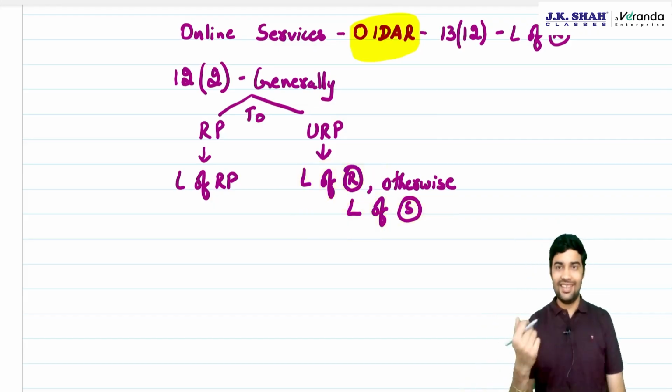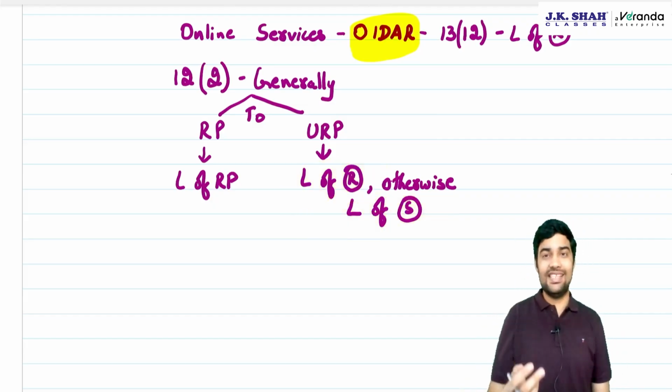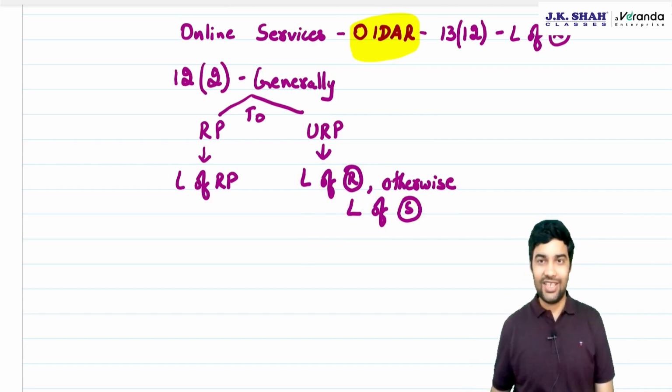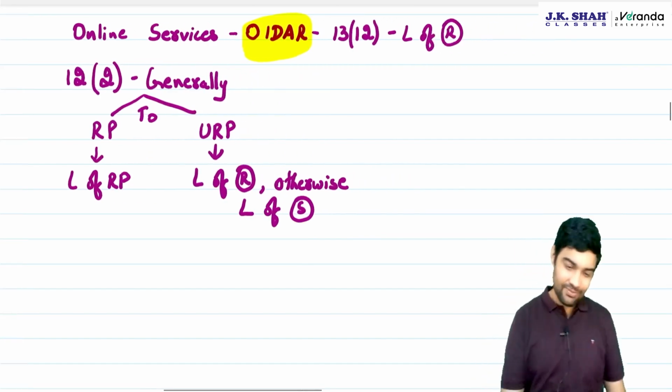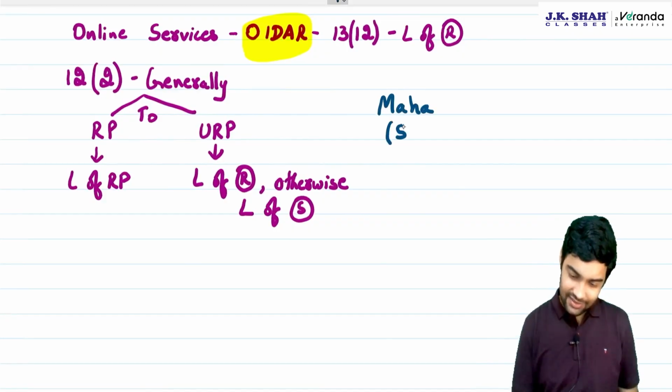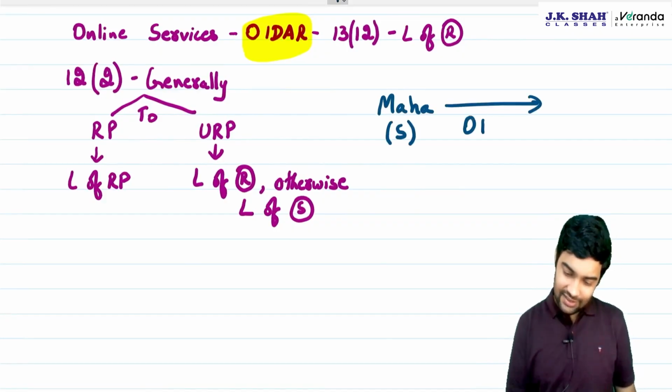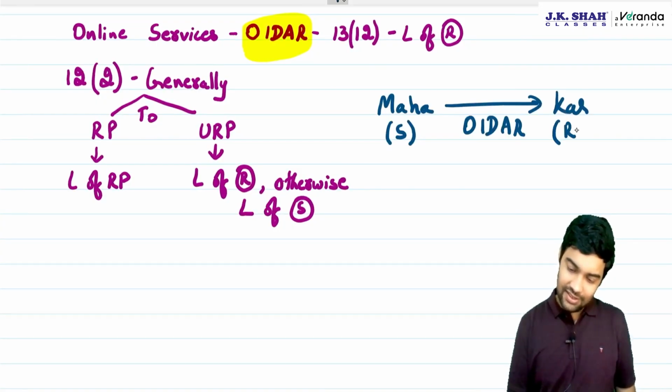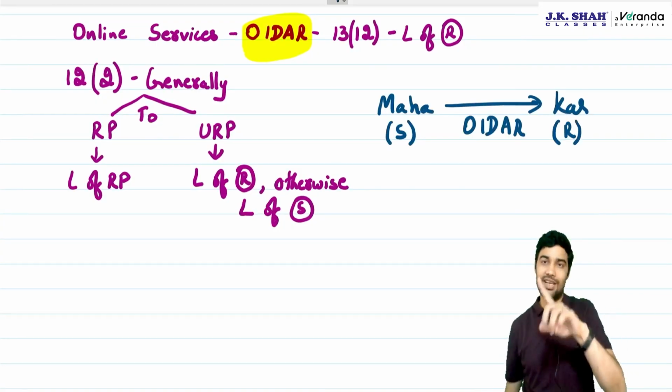Correct. Recipient states started losing revenue. I'll give you an example. Say suppose this OIDAR supplier is in Maharashtra and he is providing service to Karnataka recipient. What should be the place of supply? Karnataka.